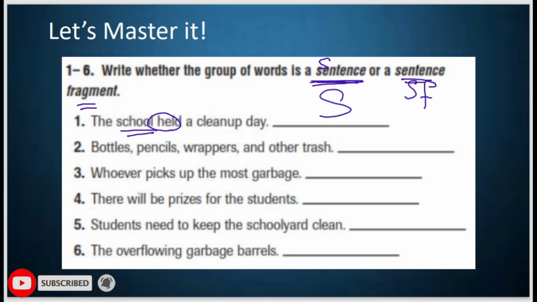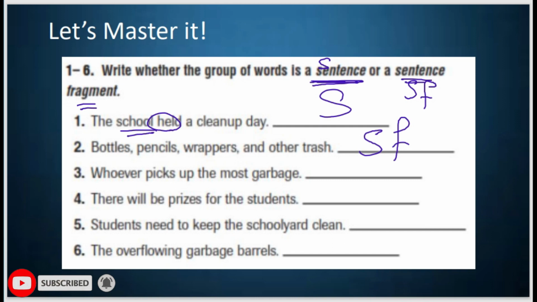Now sentence 2, bottles, pencils, wrappers, and other trash. You feel that you need to ask, what should I do with this? Or what happened to them? Or where can I put them? That means that the sentence doesn't have a complete meaning, so you can guess that it's a sentence fragment.